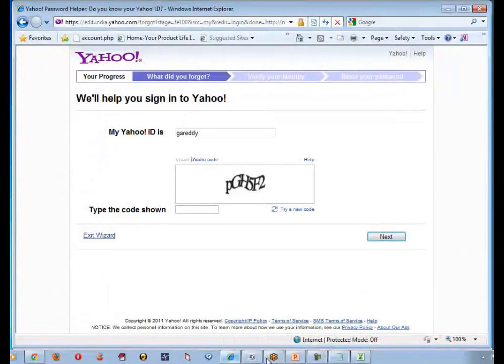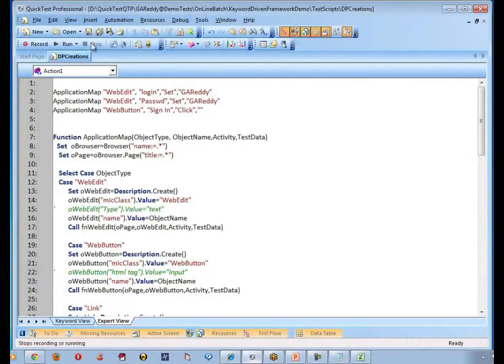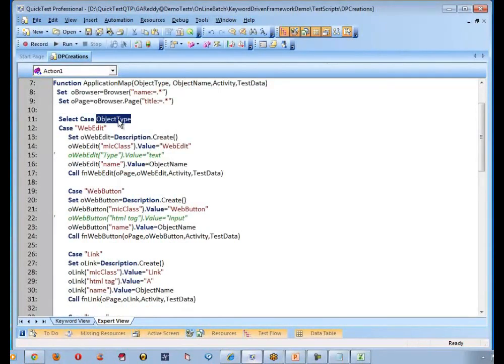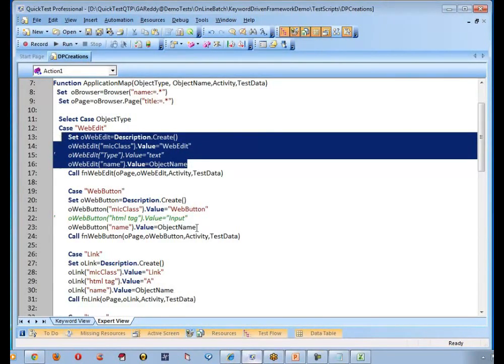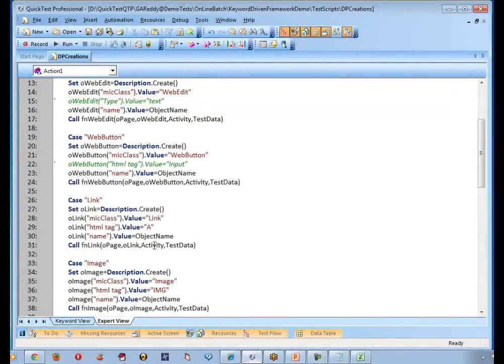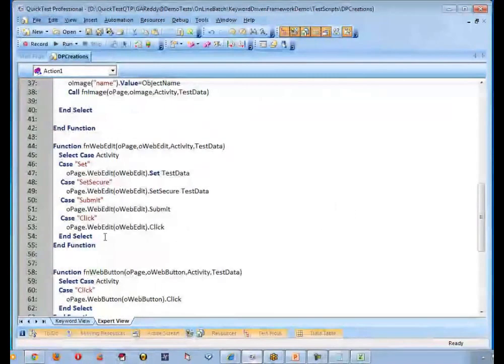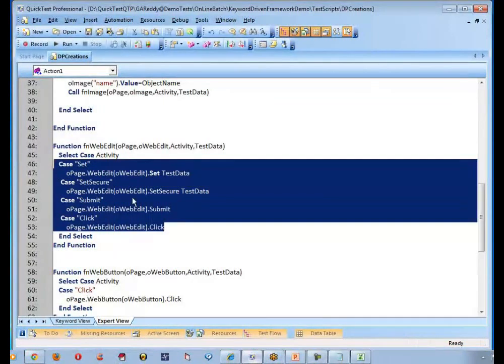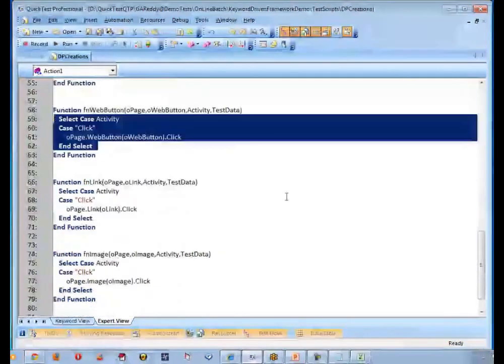Guys, are you there? Yes. So this kind of approach is called a highly reusable script in terms of descriptive programming, which is going to be driven by the keywords. What are the keywords here? There are two keywords. The first keyword is the object to type, and based on the object to type, we started creating the object repository. The second keyword is called activity. Based on the activity, we are able to perform whatever the user is interested in.